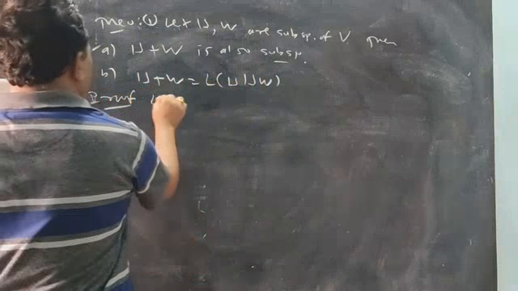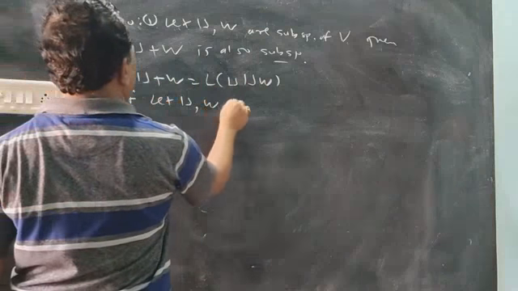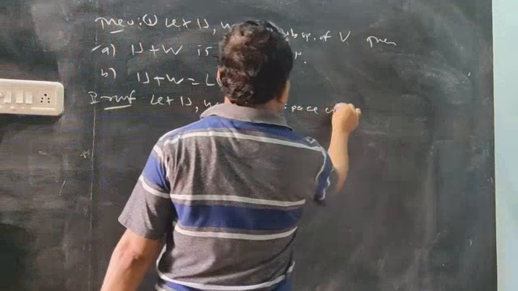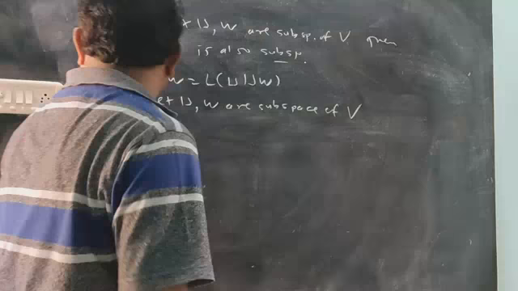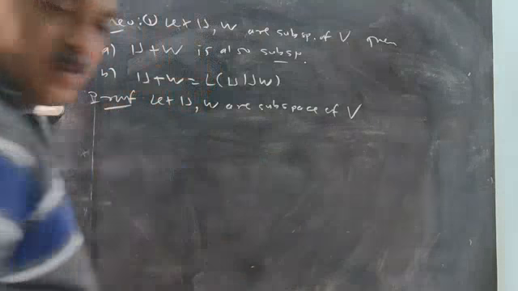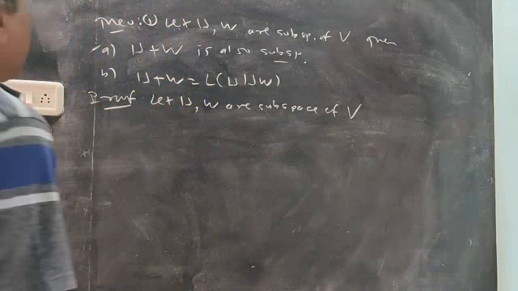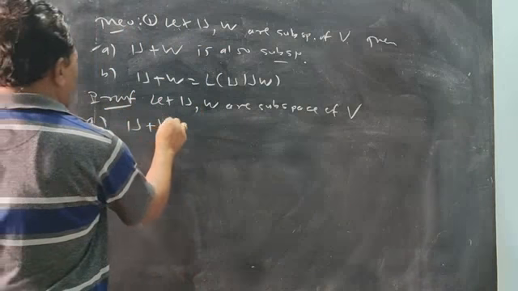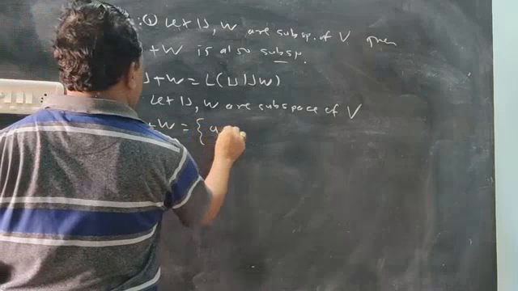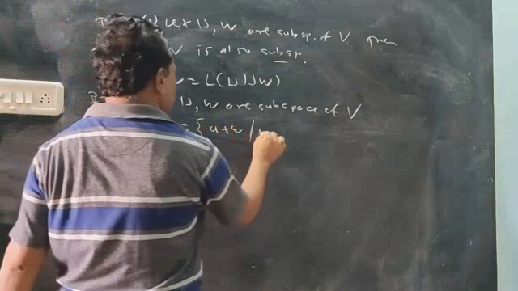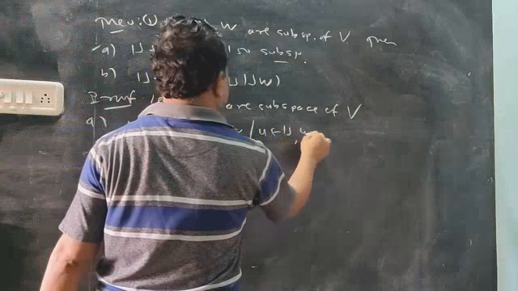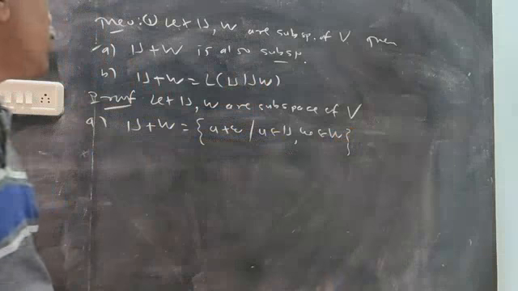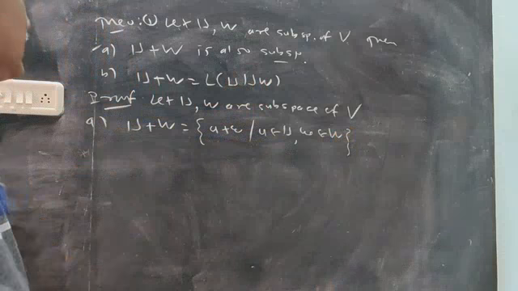So let U and W be subspaces of V. Then U plus W: we define the U plus W set as small u plus small w, with small u coming from U and small w coming from W. Now show this will be a subspace.